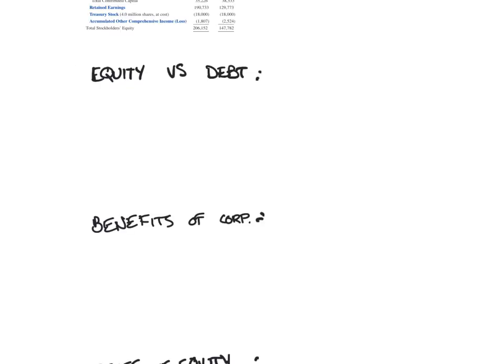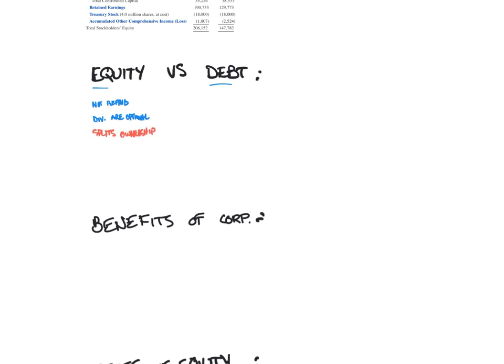Starting with equity versus debt, remember that a company has two ways in which it can finance its business. It can either finance through equity or through debt. Each has its own advantages and disadvantages. For instance, equity doesn't have to be repaid. Dividends are optional. But equity financing gives up control. It splits ownership and gives new stockholders the right to vote and share in earnings.